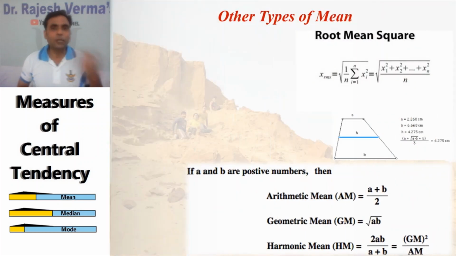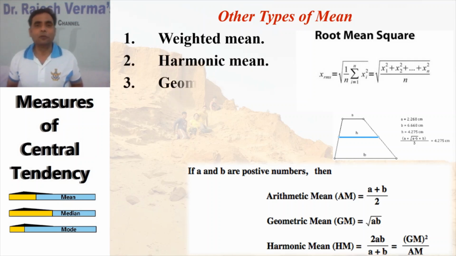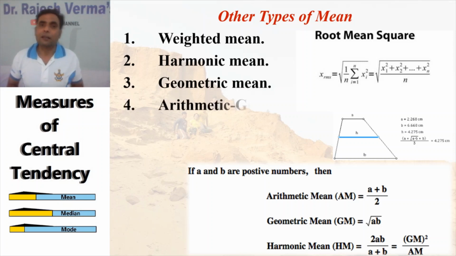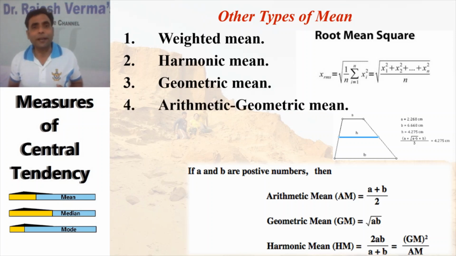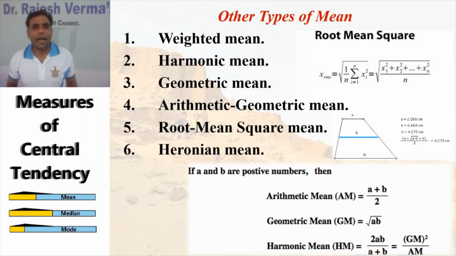So we'll be moving to the next. We have other types of means also. If you are going to study statistics deeply, we have other types of means, that is the weighted mean. Then comes the harmonic mean. Then comes the geometric mean. Then the arithmetic geometric mean. Then the root mean square mean, and finally we have a Heronian mean.